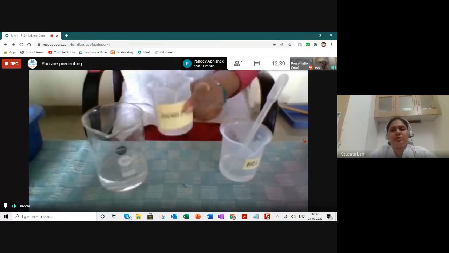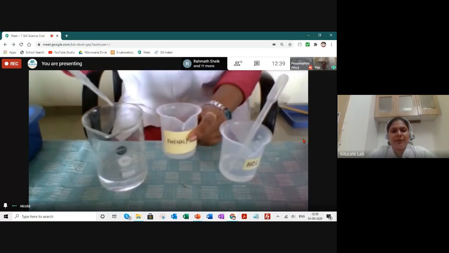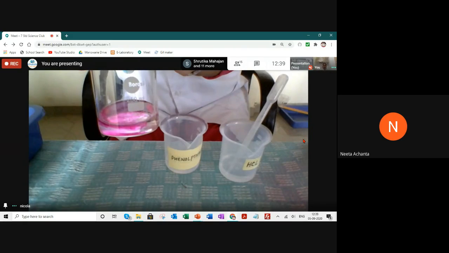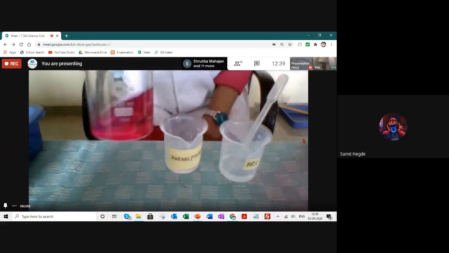See what happens when ma'am adds phenolphthalein to the base. See the color. Can you all see it? Can you all see the color? Yes, ma'am, but the screen has frozen.